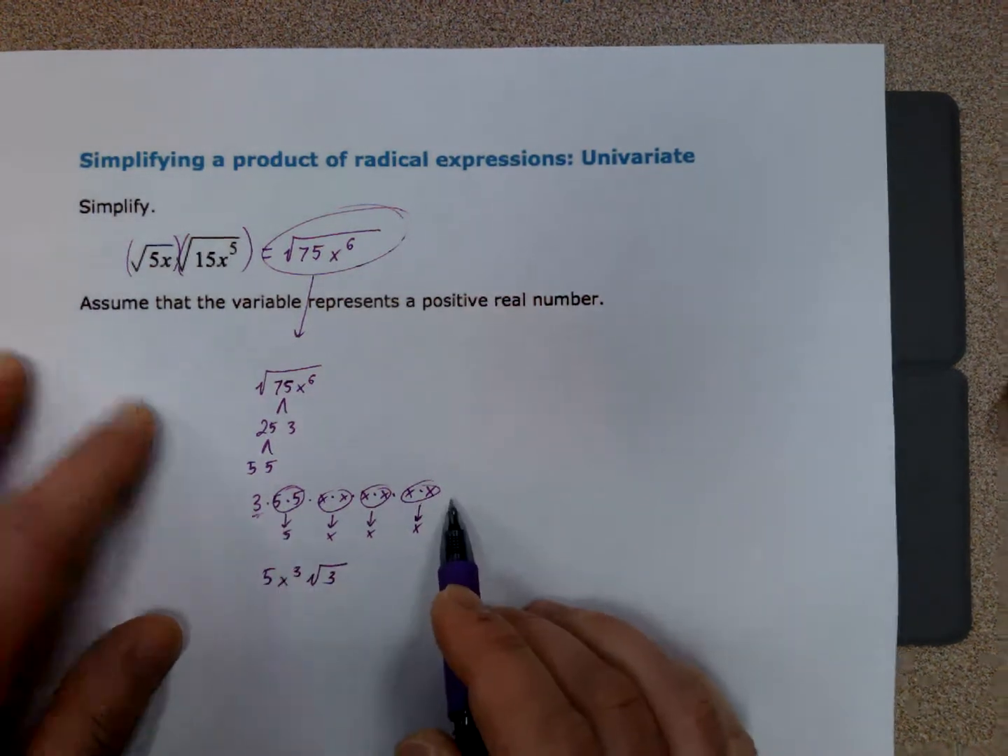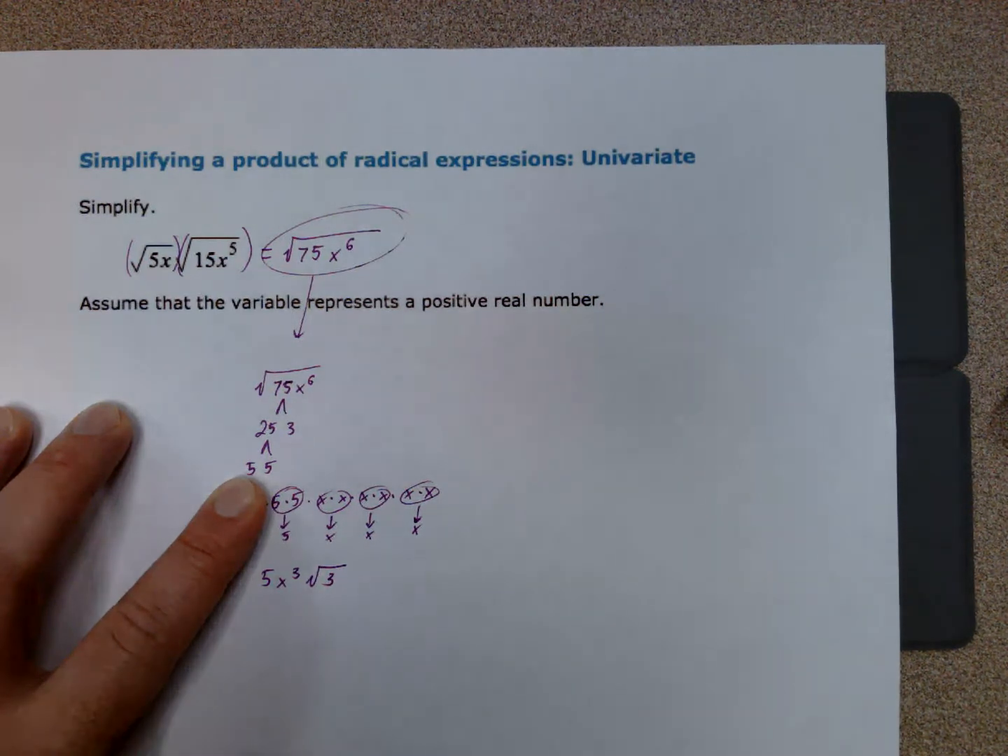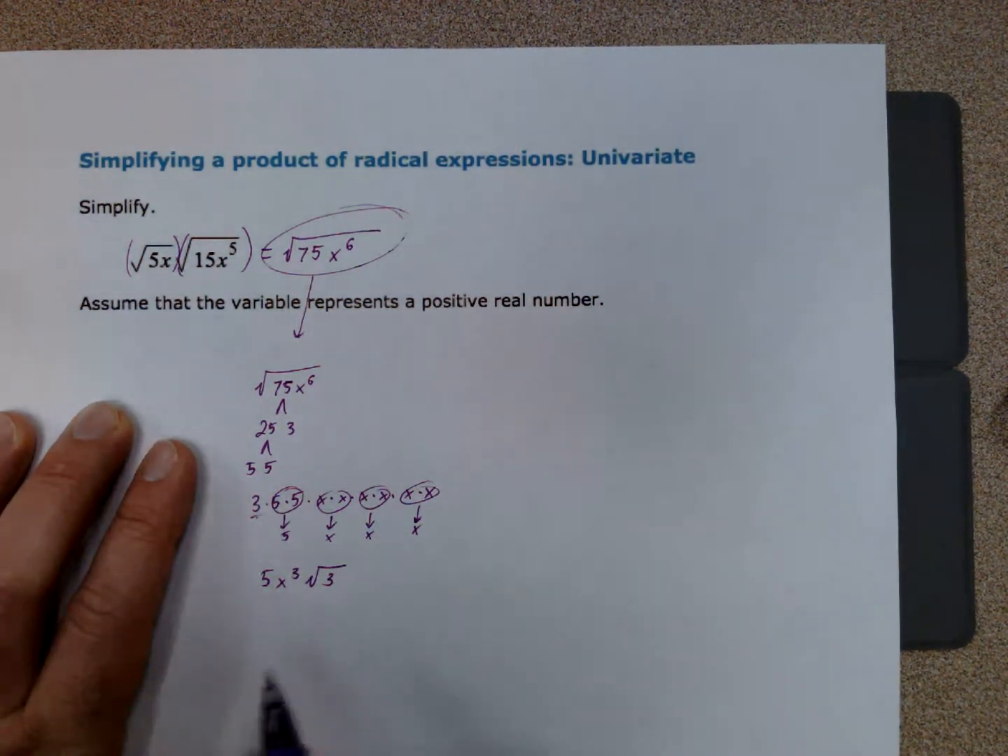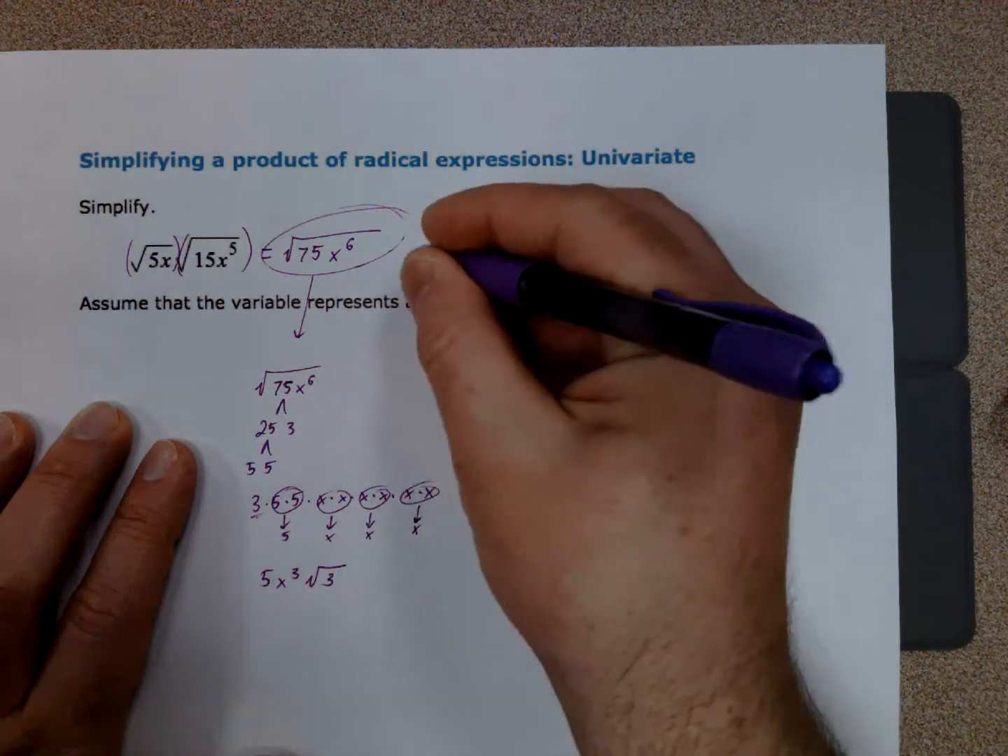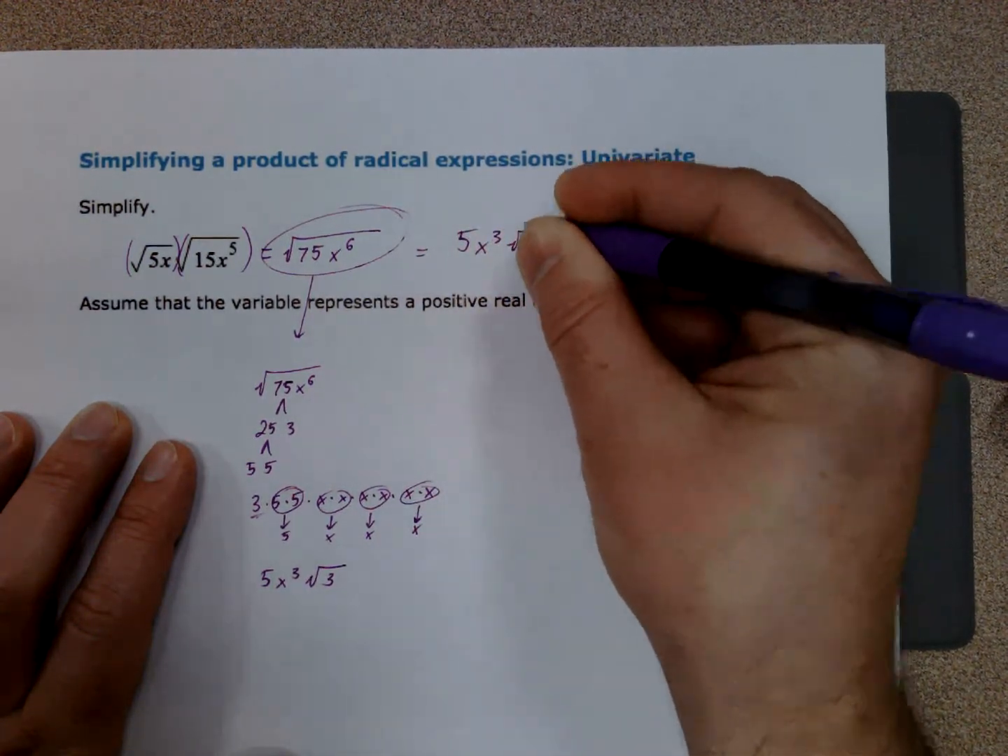And if you pull everything out, let's say that 3 wasn't there, you would just leave the radical off and your answer would just be 5x cubed. But there was a 3. So my final answer for this, when I simplify it, is 5x cubed square root of 3.